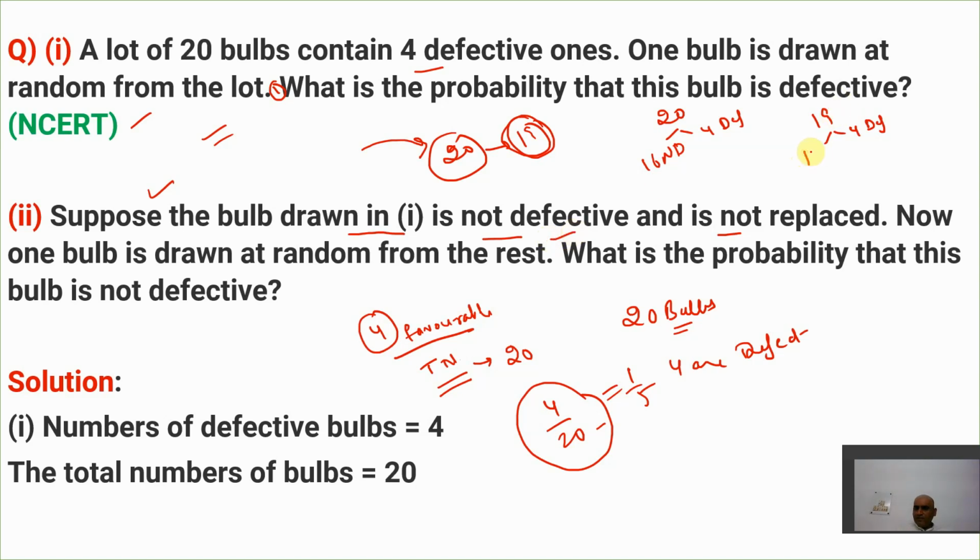So now 15 non-defective bulbs are still there. Earlier it was 16, one has been taken out, so it becomes 15. Total bulbs are now 19, and out of 19, 4 are defective and 15 are not defective. Now what do we need to find? We need to find the probability that this bulb is not defective.